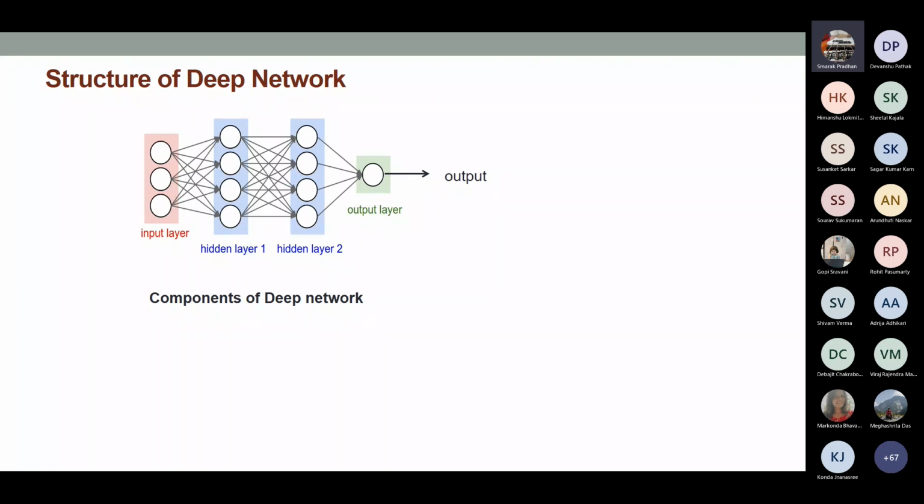So in any neural network, the neural network always has a certain number of layers. And you can categorize these layers into 3 different categories: the input layer, the hidden layers, and the output layer. So every layer can be categorized in one of these 3 categories.